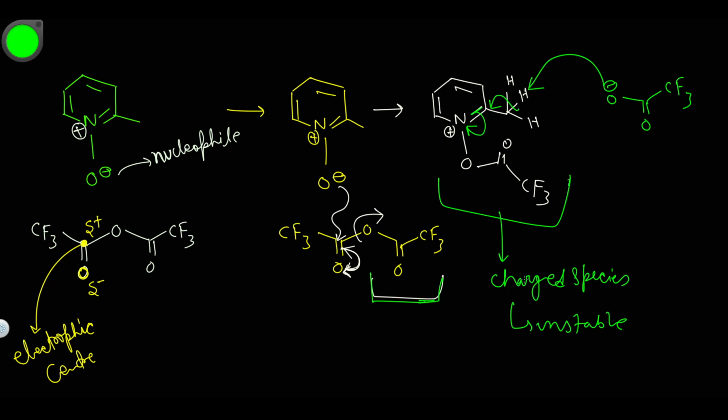And then you get a neutral molecule now after this acid base reaction. Now you have got something like this. Let me show you in a different color.